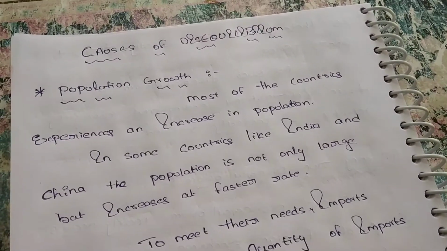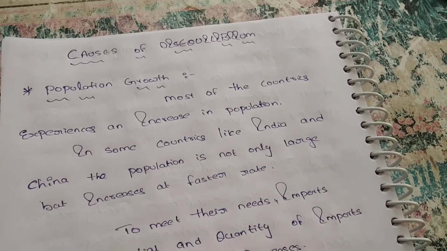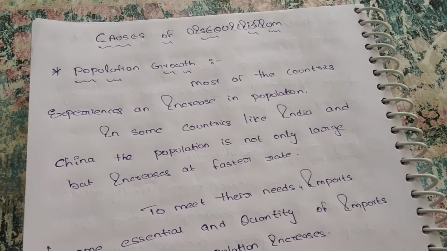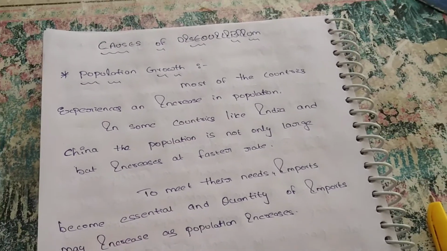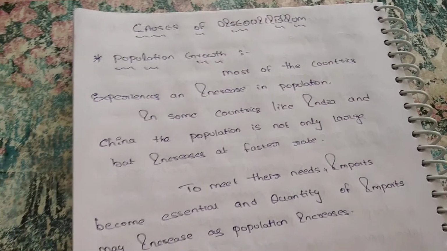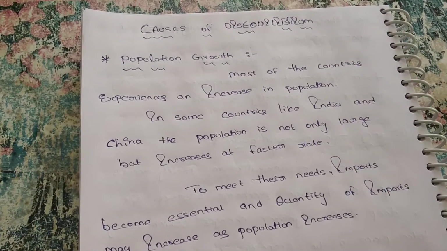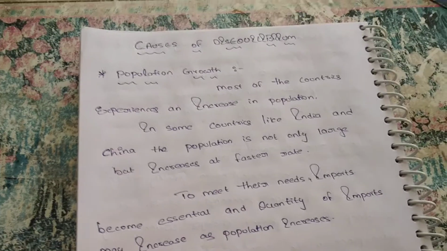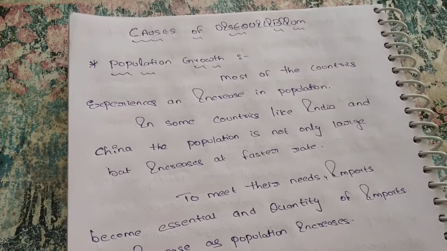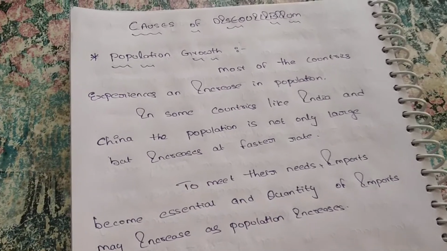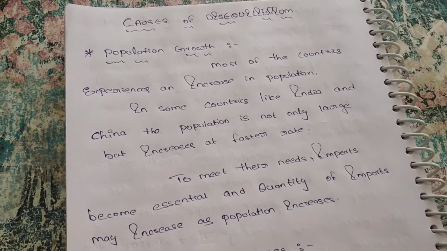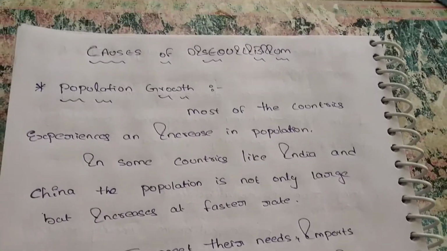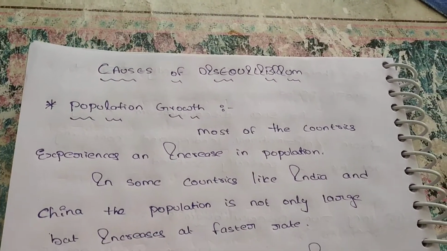In today's lecture we are discussing the causes of disequilibrium. What are the causes? Which factors affect disequilibrium? They are population growth, development programs, demonstration effect, natural factors, economic factors, political factors, social factors, cyclical fluctuations, inflation, poor market strategies, and globalization. These are the factors causing disequilibrium. We can discuss each of them briefly.